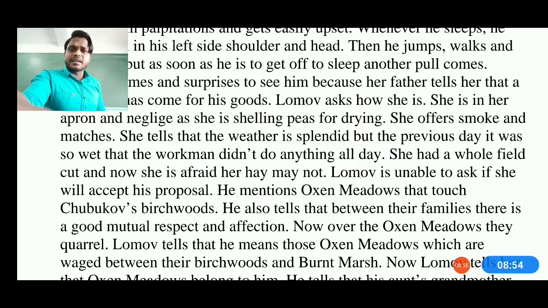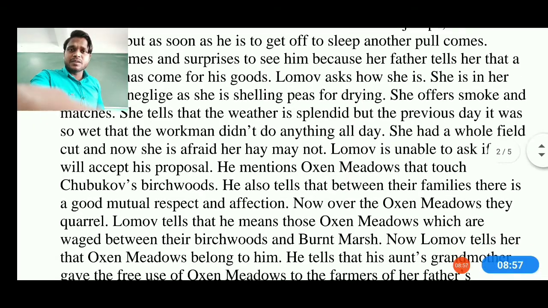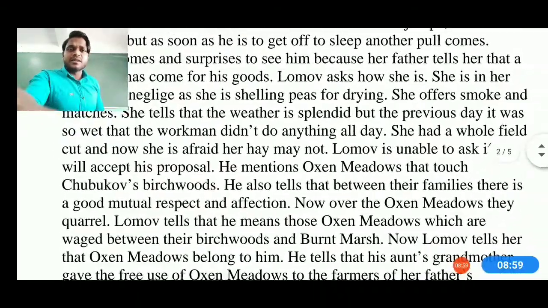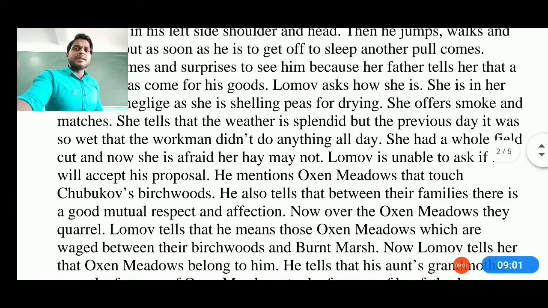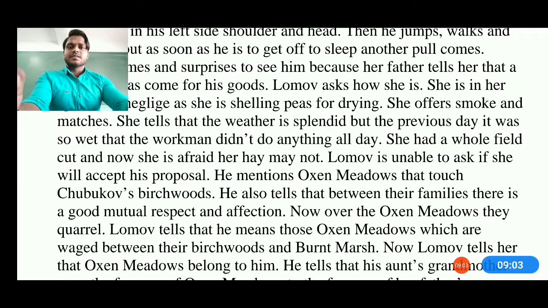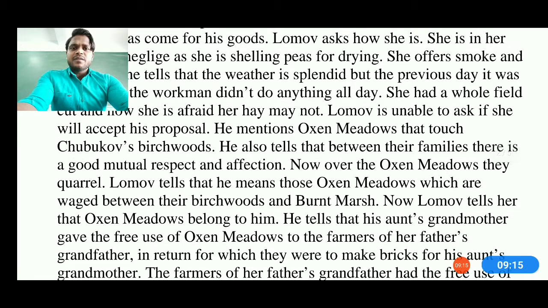So Lomov is thinking whether she will accept his proposal or not. He is hesitating there. Now he mentions, okay, Lomov is unable to ask. So he mentions Oxen Meadows that touch Chubukov's birchwood. Oxen Meadows is a place which lies in both their properties. He also says that between their families there was good mutual respect and affection.